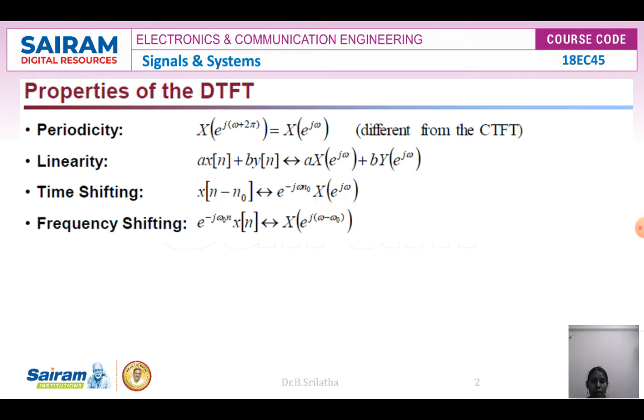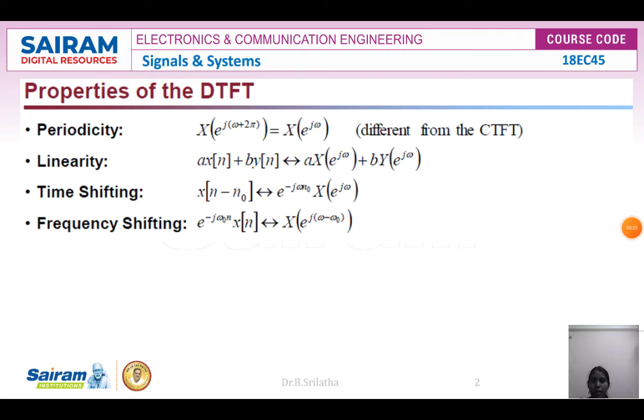The original signal is x of n, and it is multiplied by the coefficient e power j omega naught n. The time domain signal is e power j omega naught n into x of n.